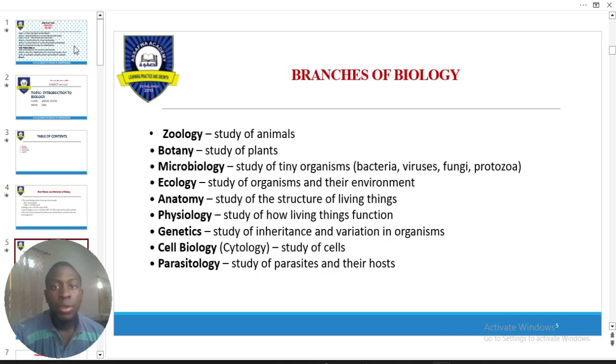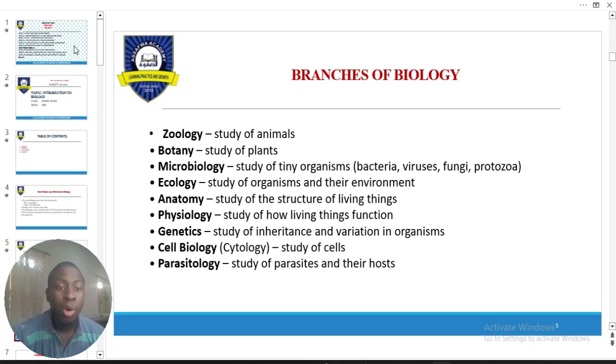Now we move next to the branches of biology. Biology has different branches. Take those branches to be like specializations, right? Studies of specific fields or specific areas in biology. We have zoology, which talks about animals, like we said, zoo means animal, logos means study. Botany, which means plants, and logy means study as well. Microbiology. When we say microbiology, we are talking about tiny life, right? Tiny life, which includes things like fungi, viruses, and protozoa.